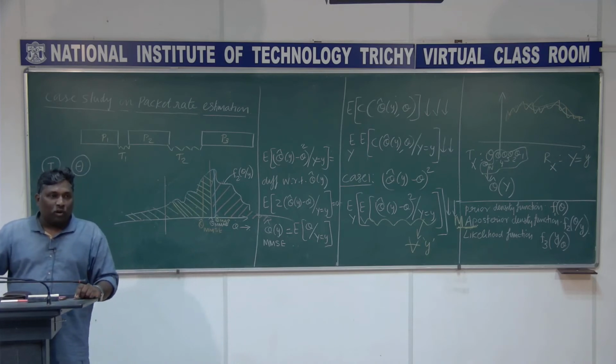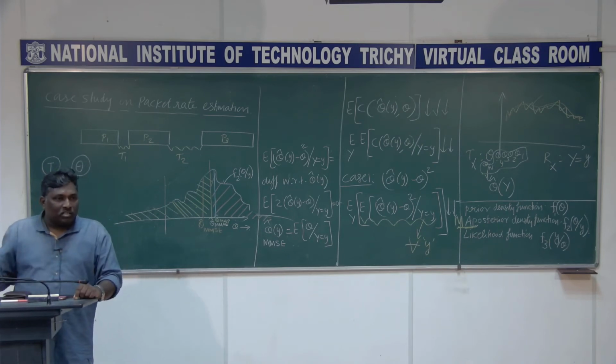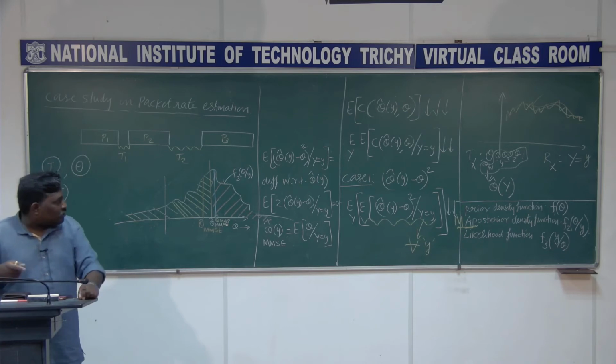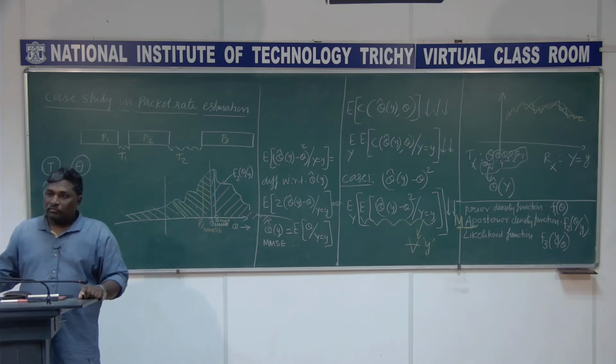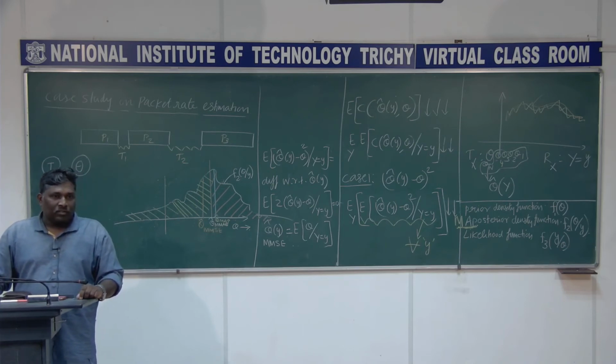You are observing y and then you are finding what my density function for theta is. So that is called the posterior density function. And the likelihood function is the other way around. What is the density function of y? This is the density function of the receiver random variable, the observation, given what?